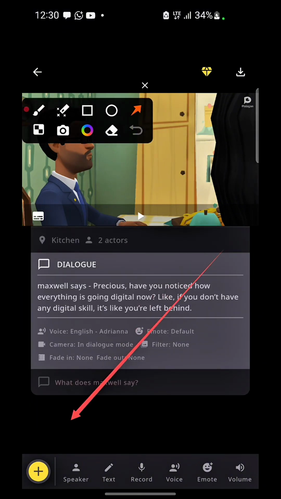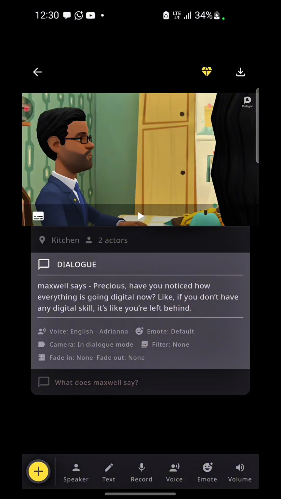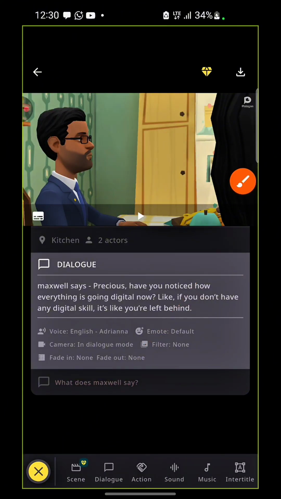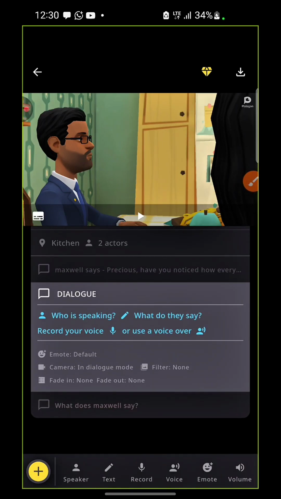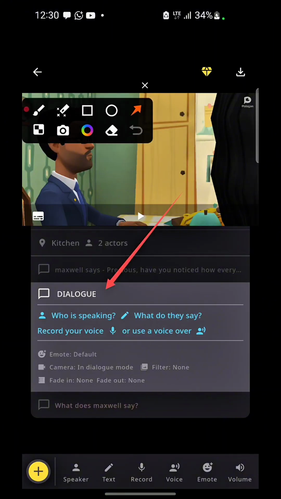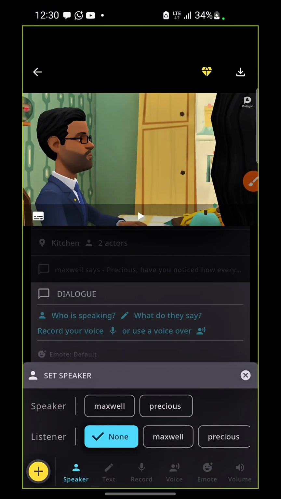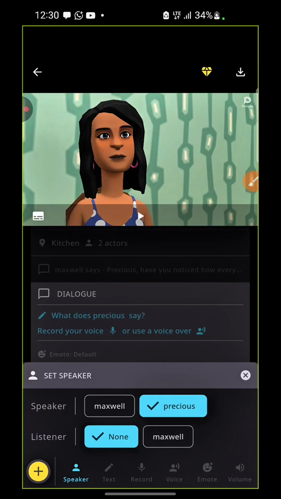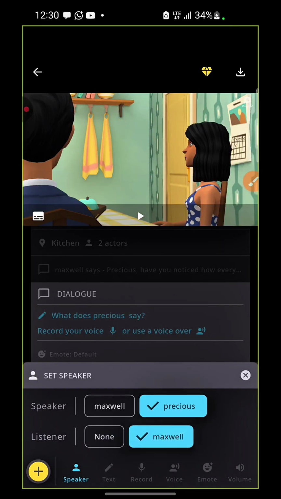Now we are going to be doing the second dialogue, which is for the response of the lady, right? So we will click on the dialogue, and then you click on that plus again, and then you click on that dialogue right here. And now we are going to be clicking on who is speaking this time around, right? So just click on who is speaking. This time around we are going to be picking Precious as a speaker, and who will be listening, Maxwell. Do you not see it now?